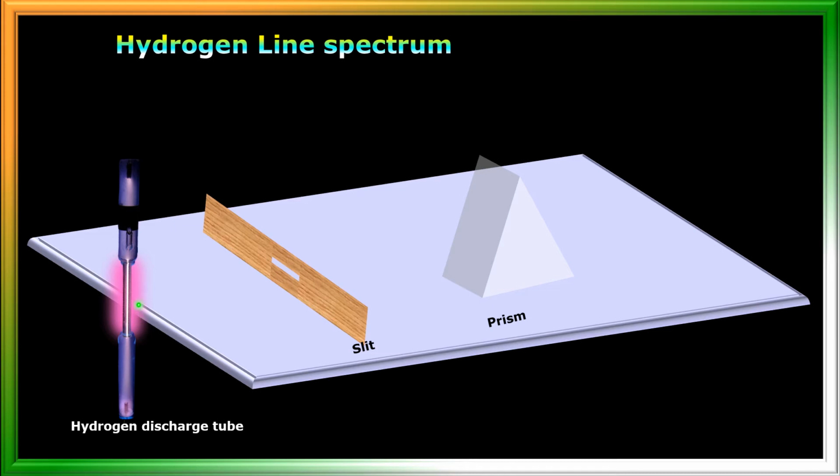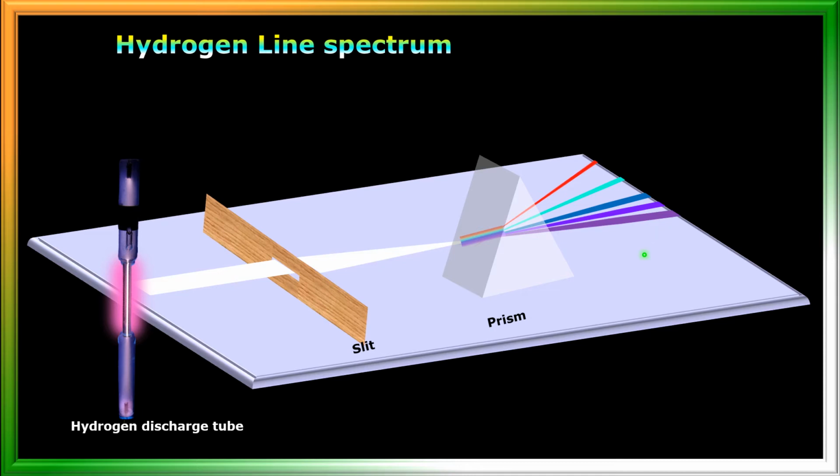Now light is coming from the discharge tube, passes through the slit, and the slit makes the light as a fine beam of light, and that fine beam of light is passed through the prism. See here. So the prism splits the light passing through it into different colors.